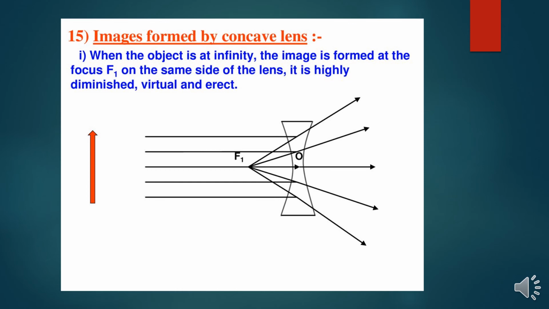Image formed by concave lens. In a concave mirror and convex mirror, only the convex mirror had two image formations. In the same way, when you are coming to the concave lens, we can take only two positions. So when the object is at infinity, the image is formed at the focus f1 on the same side of the lens. It is highly diminished, virtual and erect. This is the formation of the concave lens, because it is diverging and the image formation is on the same side of the lens, that is highly diminished, means point size, and it is virtual and erect.